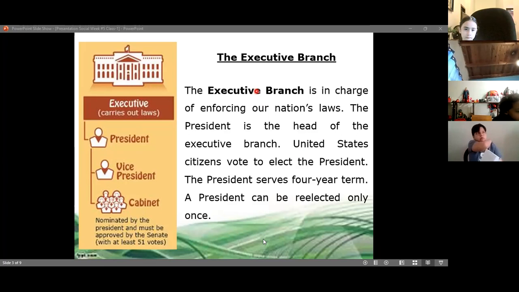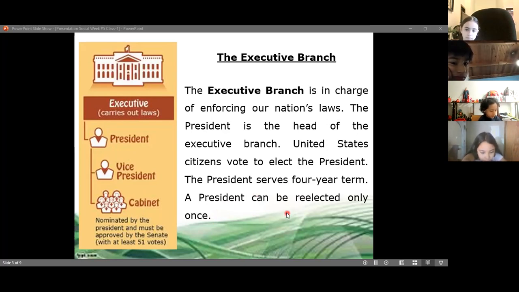So now, let's see, Khaled, help me to read this slide, please. The information about the executive branch. Okay. The executive branch is in charge of enforcing our national laws. The president is the head of the executive branch. United States citizens vote to elect the president. The president serves a 4 year term. A president can be re-elected only once. Once. Thank you.